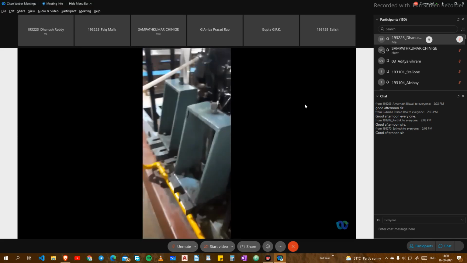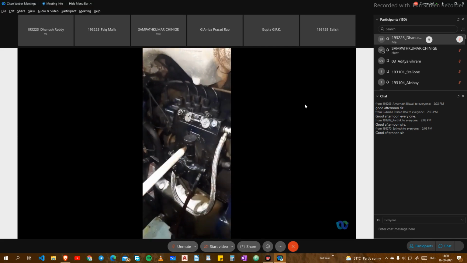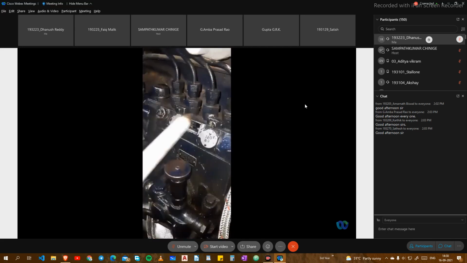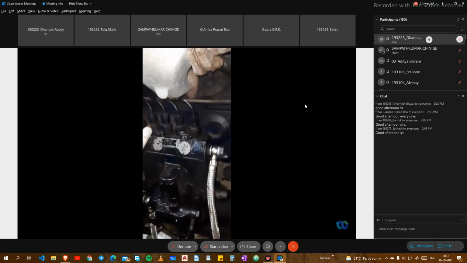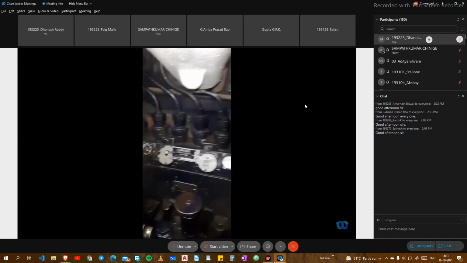Fuel filter. From this fuel filter, it is going to the fuel injection pump, which is an inline fuel injection pump. You also study in a subject of primers for automobiles. There are different types of fuel injection pumps for multi-cylinder engines.